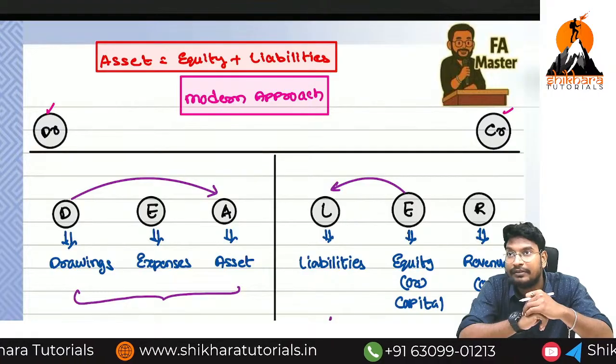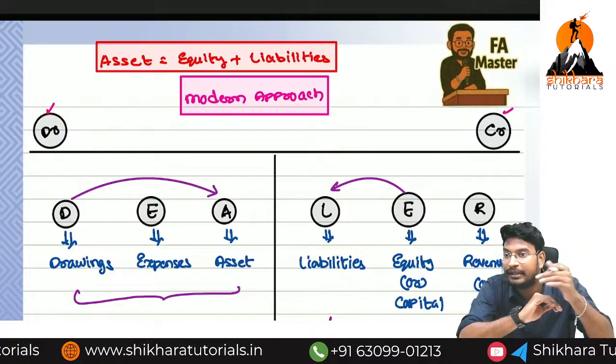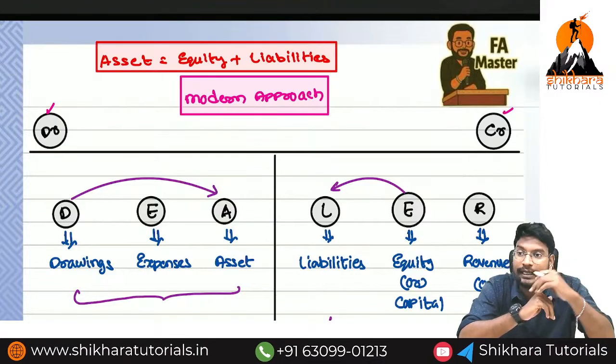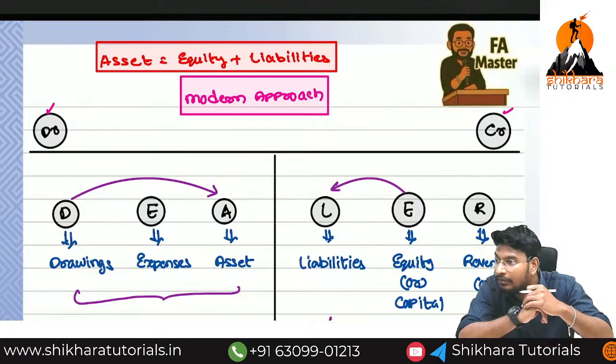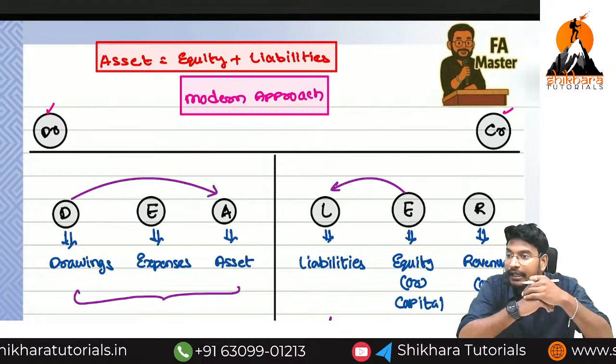Why are we bifurcating it as internal capital? Because we have to repay the capital, but at which point of time are we going to repay? Only at the time of winding up we are going to repay. That means we have sufficient time, infinite time period.